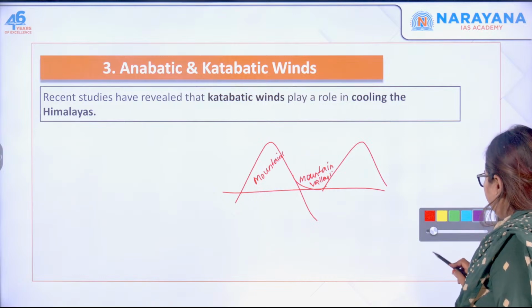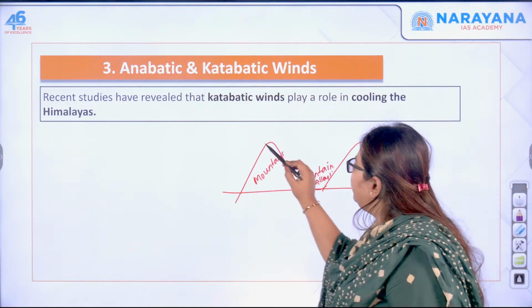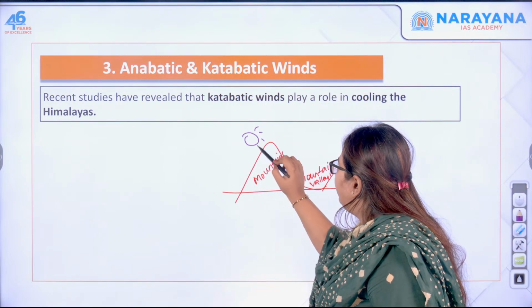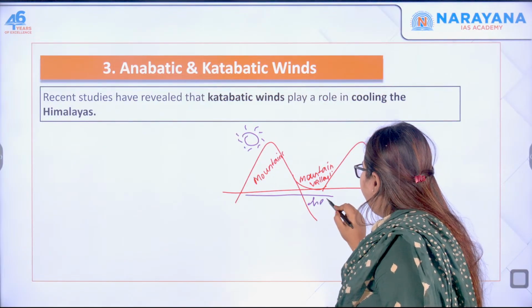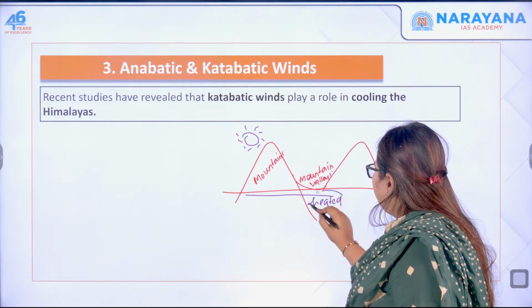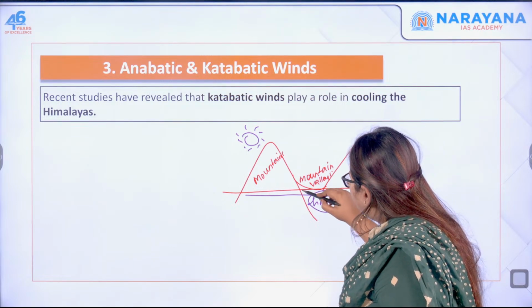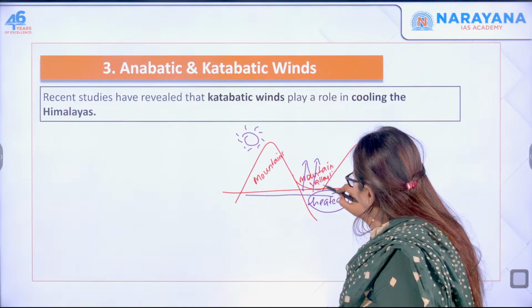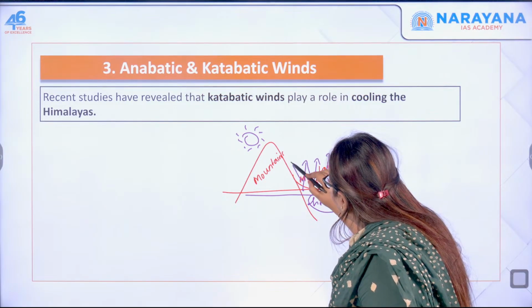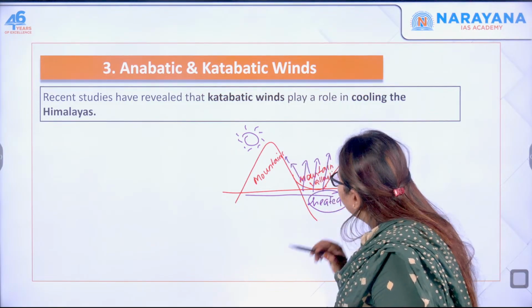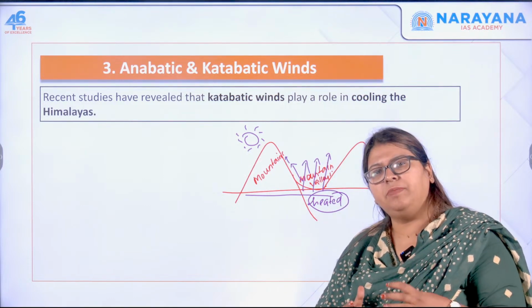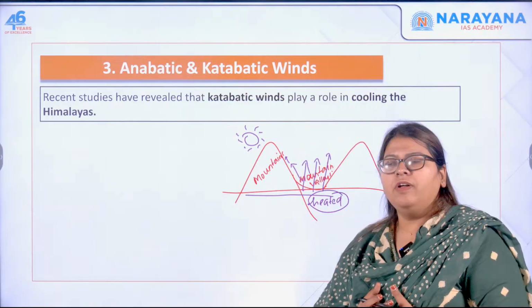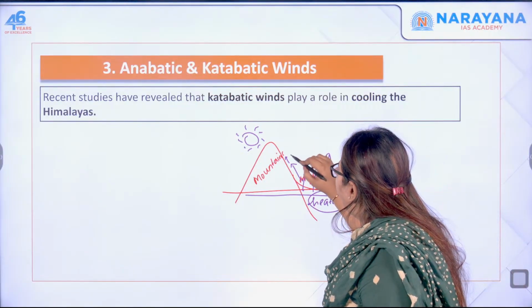What happens is that usually during the daytime, when the surface gets heated, it's just a normal situation. When the surface gets heated, the warm air rises up, and it is warm as well as light in weight, because it hasn't picked up much of the moisture. So it climbs uphill.